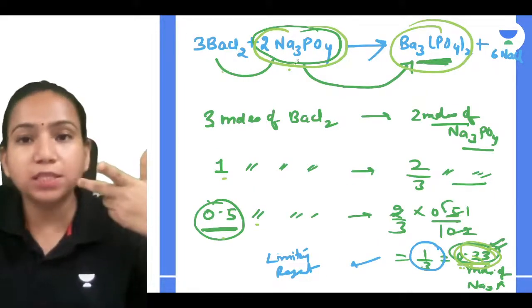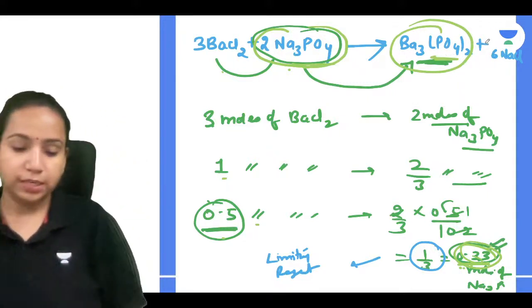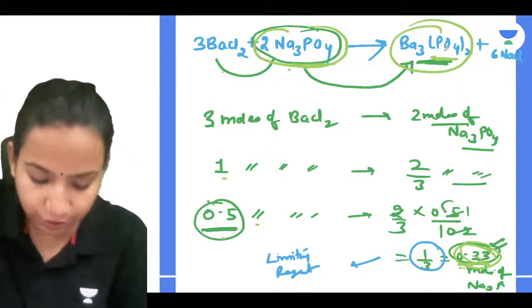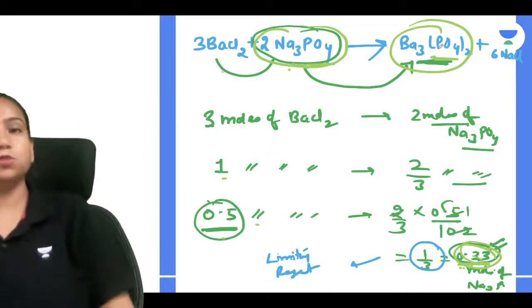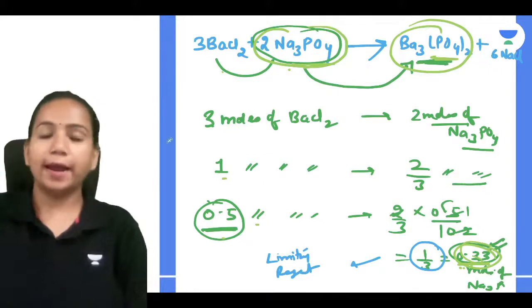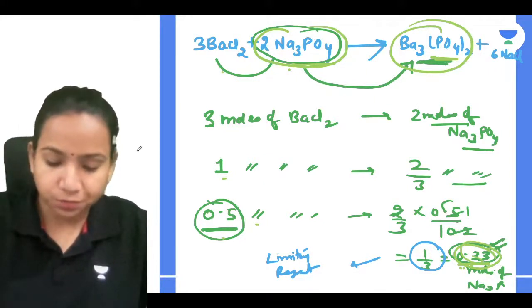Now I will compare this limiting reagent only to get the product. Very good, Anubhav and Riddhima, you had made a calculation mistake. I hope everyone understood this, and now there is no doubt.